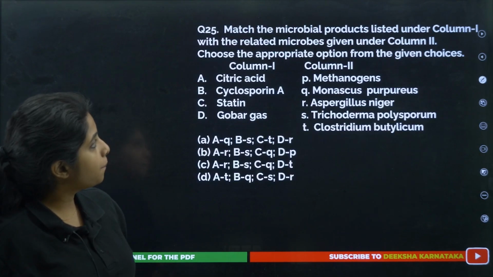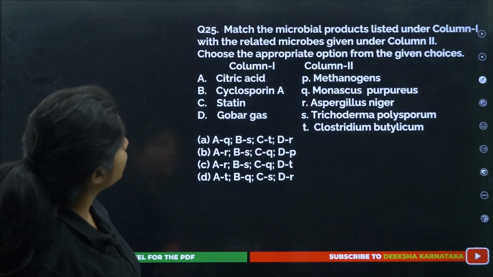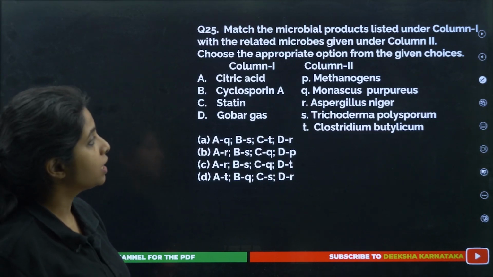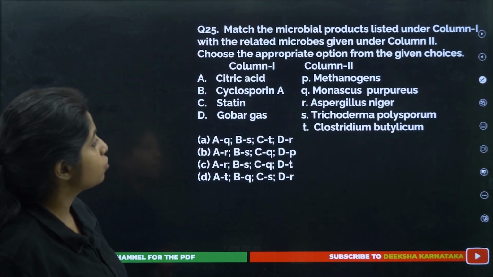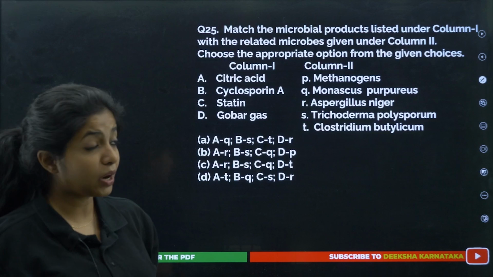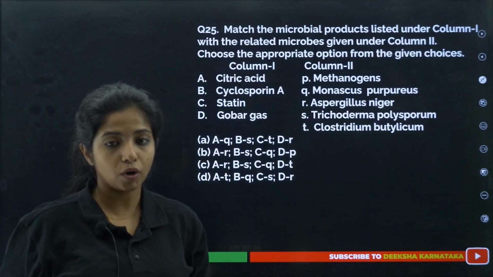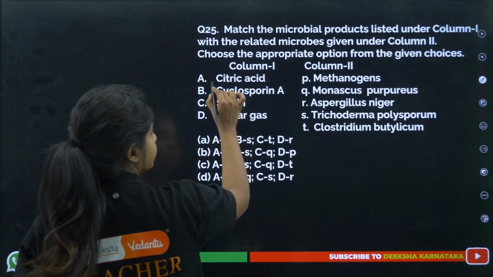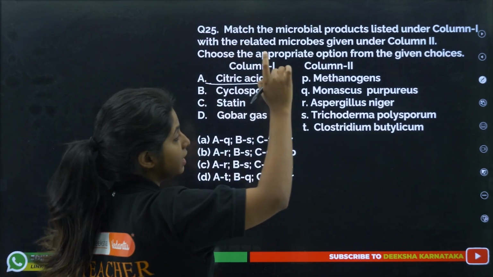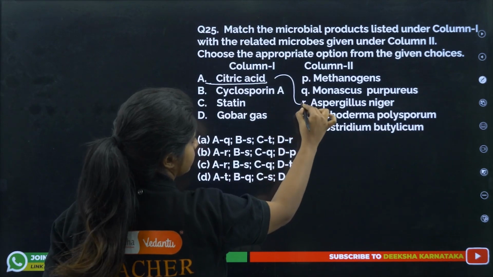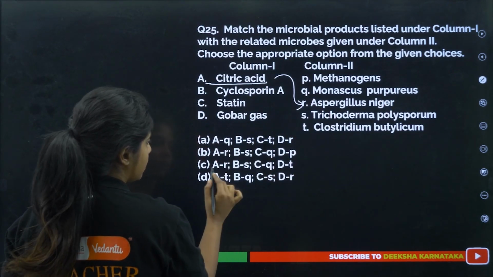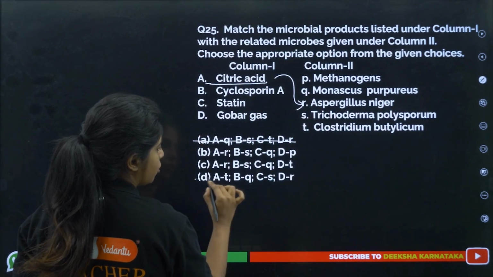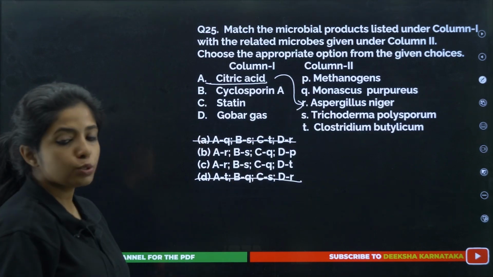Next question. Match the microbial products listed under column 1 with the related microbes given under column 2. Choose the appropriate option. Now it will become easy for you because you have studied a lot of things, right? Citric acid, Aspergillus niger. A with R, you have 2 options like that, so I'll eliminate these 2 options.